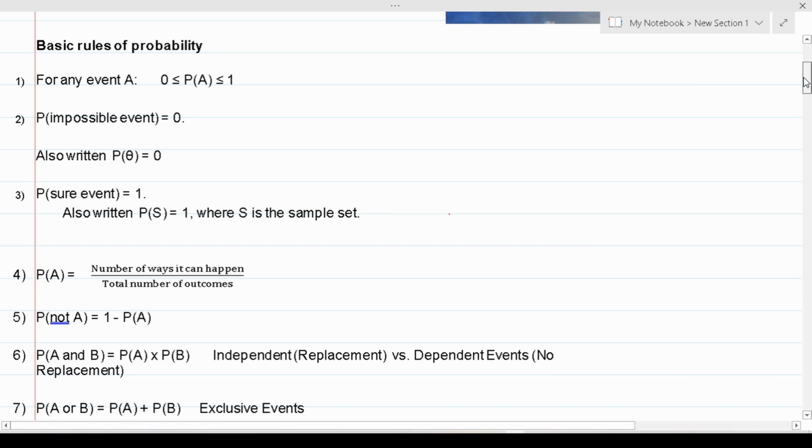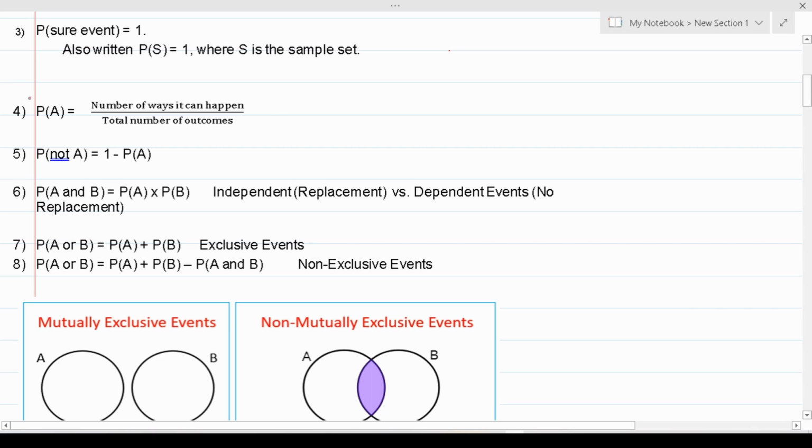Okay? For the bulk of the video, I'm going to be giving you examples in regard to these topics, starting with the probability of a single event occurring is given by the number of ways it can happen divided by the total number of outcomes. The probability of an event not occurring can also be found by doing 1 minus the probability of that event occurring.